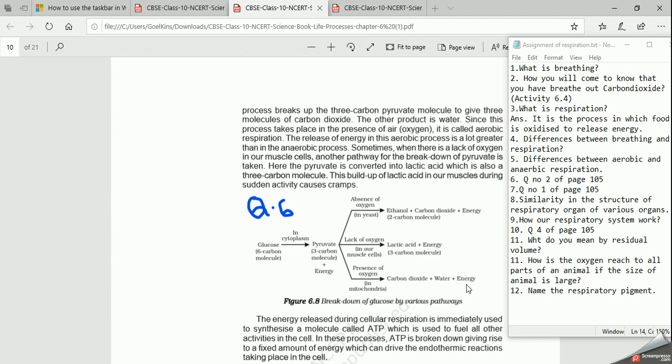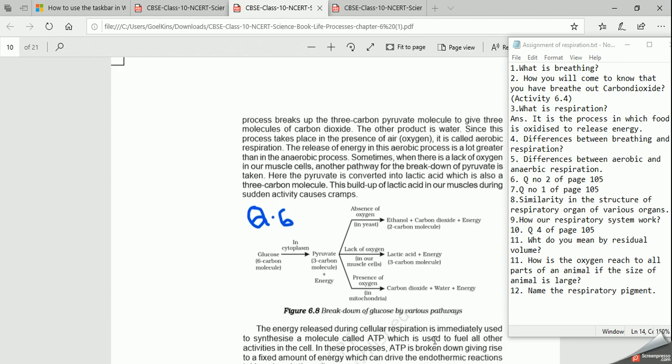As you know, ATP is the energy currency of the cell, which is used as a fuel. What do you mean by fuel? Fuel here means that we are not actually burning. Whatever process we are doing, we are getting energy. As we get energy from fuel, we can say that ATP is used as this fuel, which further breaks down giving a fixed amount of energy to do all the reactions in our body.